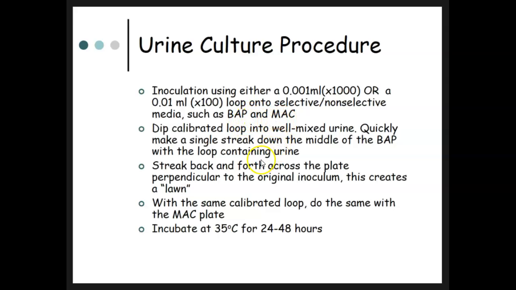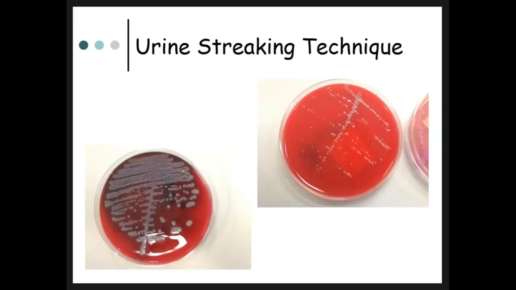So you dip the calibrated loop into the urine, make a single streak down the middle, and then streak back and forth across the plate perpendicular to the original line, creating a lawn of bacteria. With the same calibrated loop, you do the same with the MacConkey plate. Now, some places will only streak the blood agar plate for the colony count, but usually when I'm just on a roll, I just streak all my urines that way. Then you incubate at 35 degrees Celsius for 24 to 48 hours.